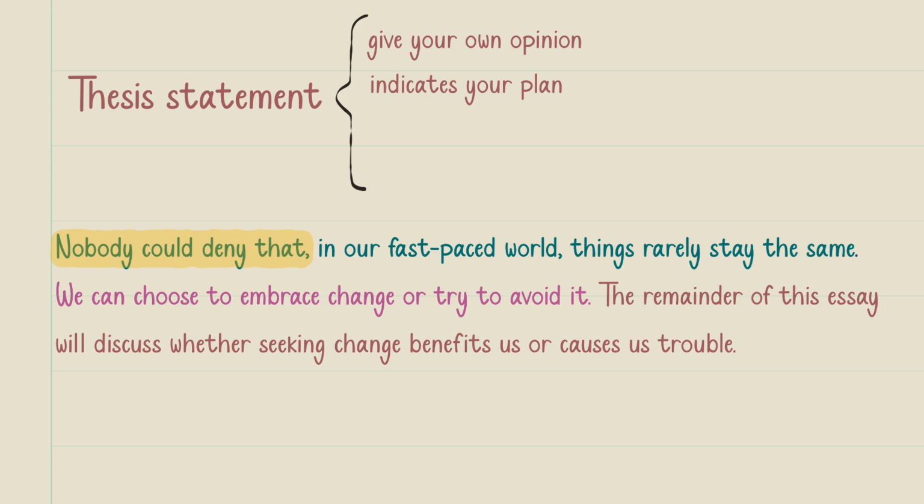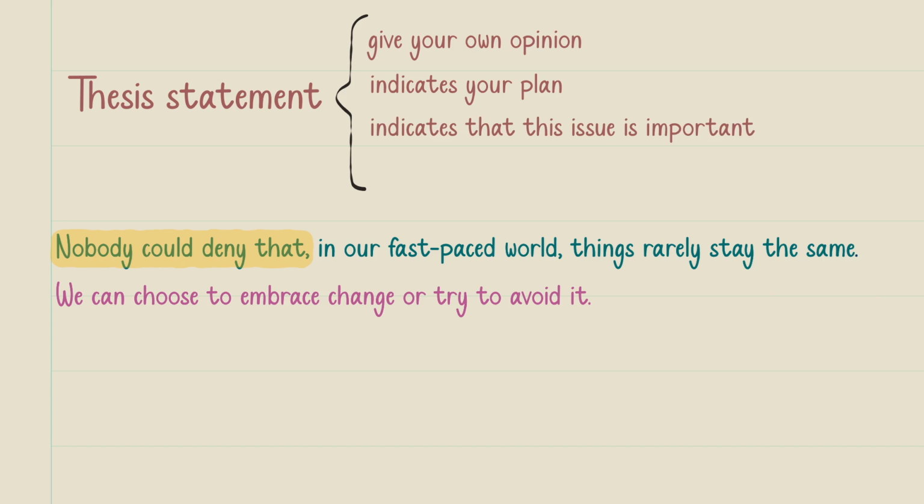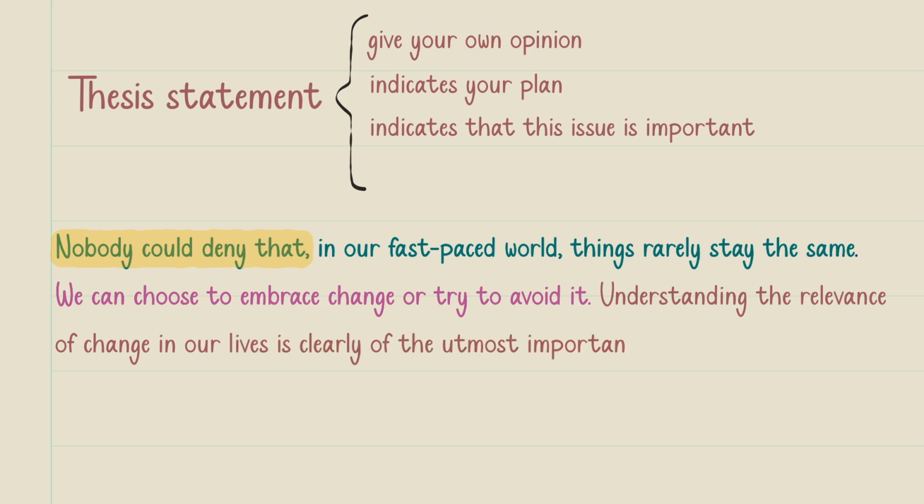This is a thesis statement without our opinion, so we should put our opinion in the conclusion part. A third way that we can write our thesis statement is to indicate that this issue is important. For example, understanding the relevance of change in our lives is clearly of the utmost importance. This is another way of writing our thesis statement.